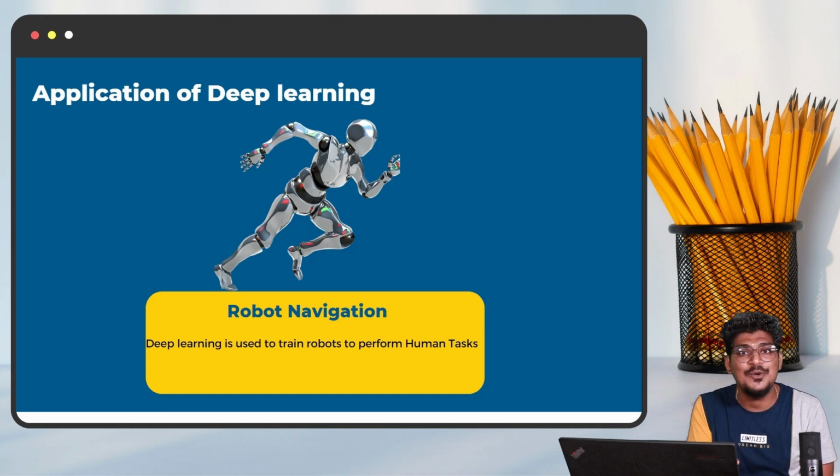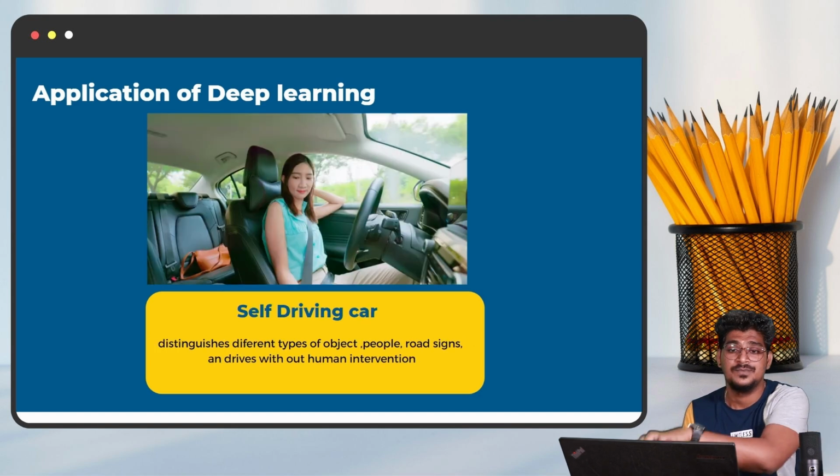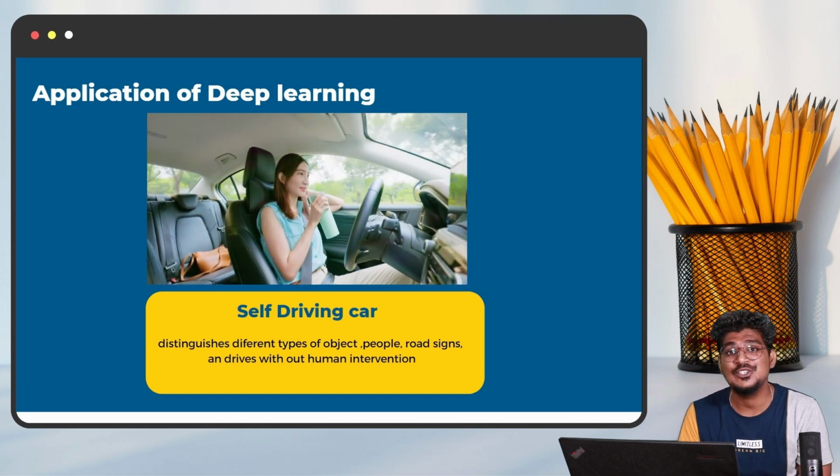Compared to humans, robotics performs very well, 100%, with the help of deep learning training. Without training, you can't do anything. Okay, right. So this is also one of the important things. Robotics is now introduced in manufacturing companies for safety, for productivity, for security. Okay, right. So next one, applications of deep learning.